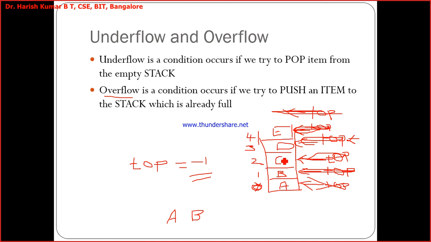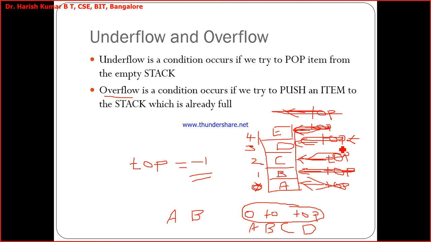See, when I display the stack, I'll be displaying from the index 0 always to top. Always till top. Now what is the item that is present at index 0? A gets printed. What is the item that is present at 1? B gets printed. What is the item that is present at 2? C gets printed. And what is the item that is present at 3? T gets displayed. And where is the top pointing? Top is pointing to 3 right now, this row. And will you get this E printed? No, will not get it, because I run the for loop only from 0 to top. People understood? Yes or no? Yes, sir.